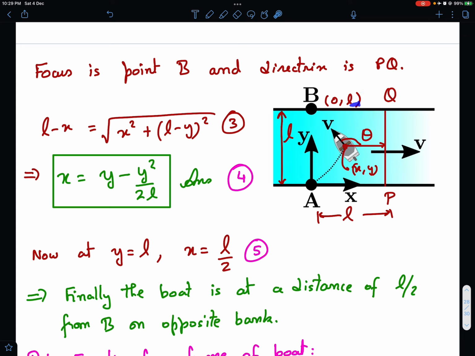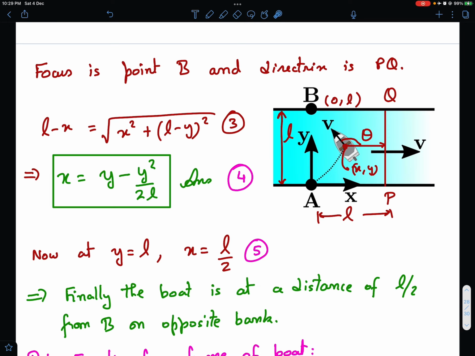The boat is just barely able to maintain itself at its own position when it reaches the opposite bank. And what is the y coordinate at the opposite bank? That is L. So you put y equal to L in this equation and solve for x, and that comes out to be L upon 2. So finally the boat is at a distance of L by 2 from B on the opposite bank. You can visualize this as a parabola like this. Of course the upper branch will not exist, the boat will just finish here, but if you want to continue the parabola, this is part of this type of a parabola.